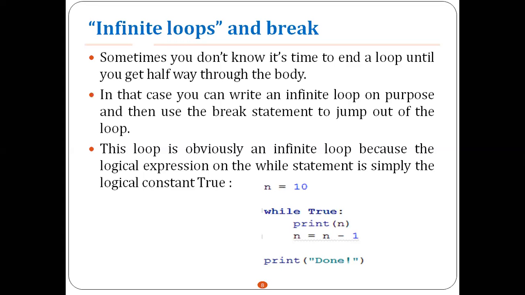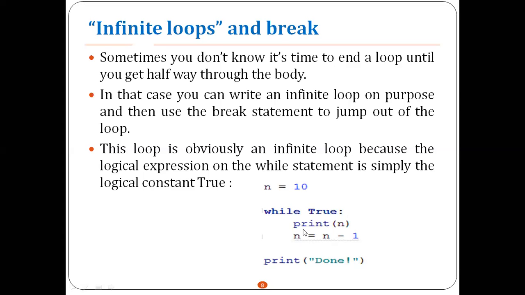But you have included some statement in your code sequence in such a way that you are breaking the infinite loop manually, right? This loop is obviously an infinite loop because of the logical expression on the while loop, right? You look at this one: n is equal to 10, and while true, print 10 and n is equal to n minus 1. This is always true, right? This is always true. Then that's why these subsequent two instructions will execute infinitely, right?